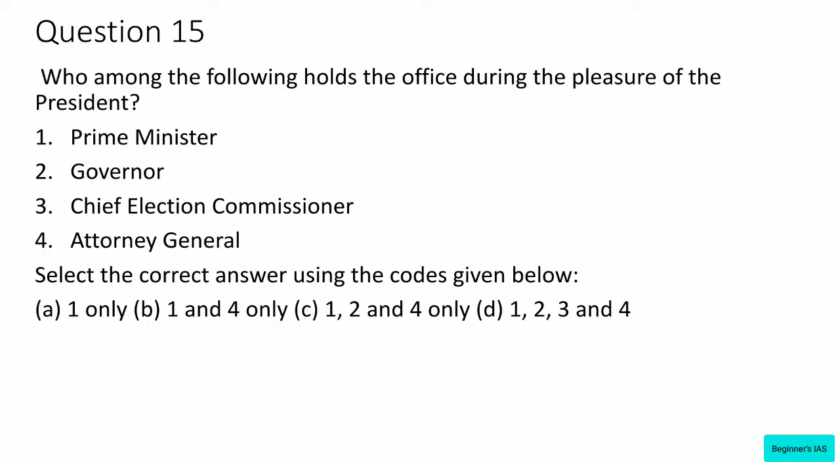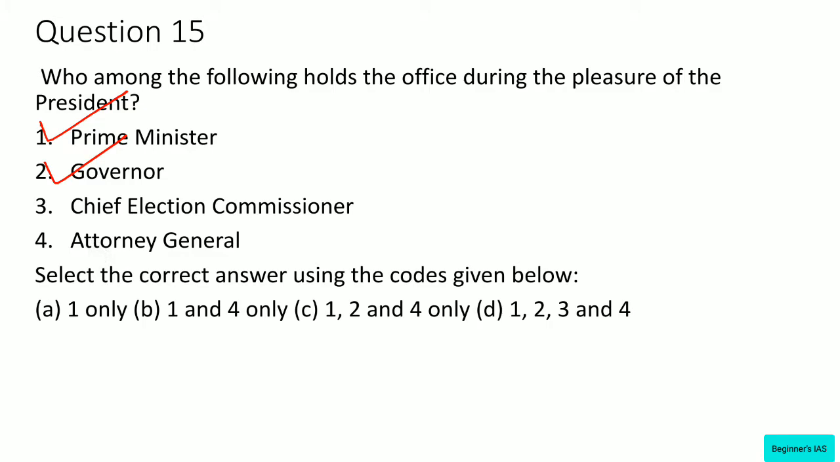However, note that this does not mean that the President can dismiss the Prime Minister at any time, so long as the Prime Minister enjoys the majority support in the Lok Sabha. He cannot be dismissed by the President, but he holds office during the pleasure of the President. What about the Governor? See, the Governor holds office for a term of 5 years from the date on which he enters upon his office. However, this term of 5 years is subject to the pleasure of the President. Therefore, the Governor is also. What about the Chief Election Commissioner?